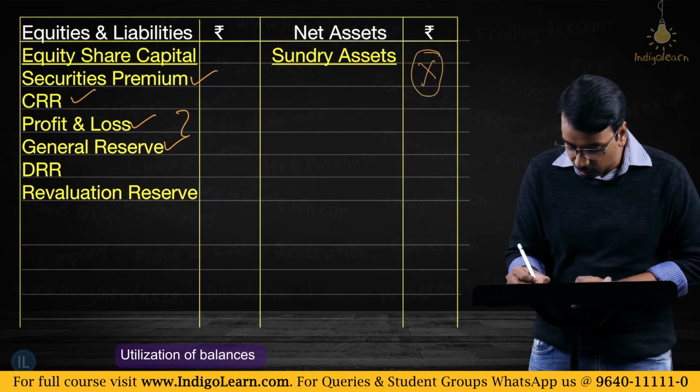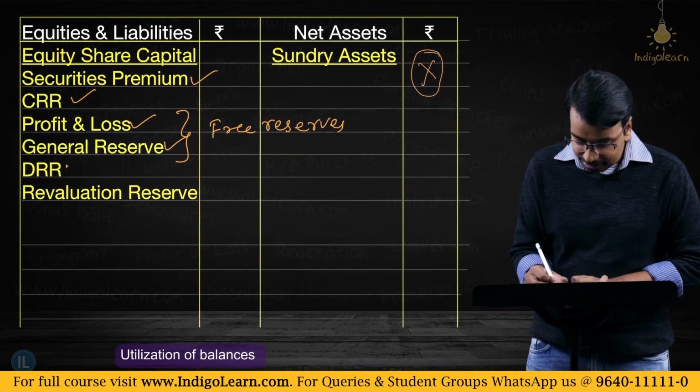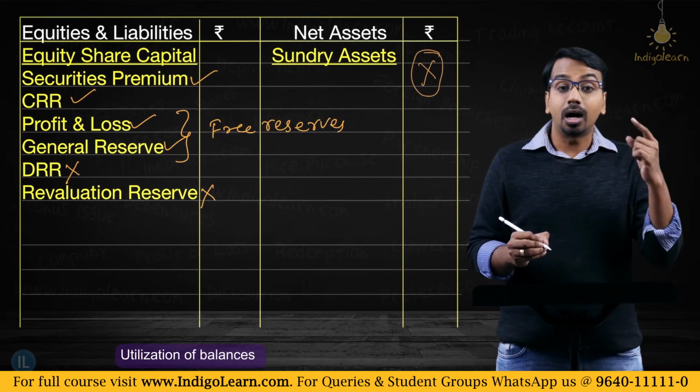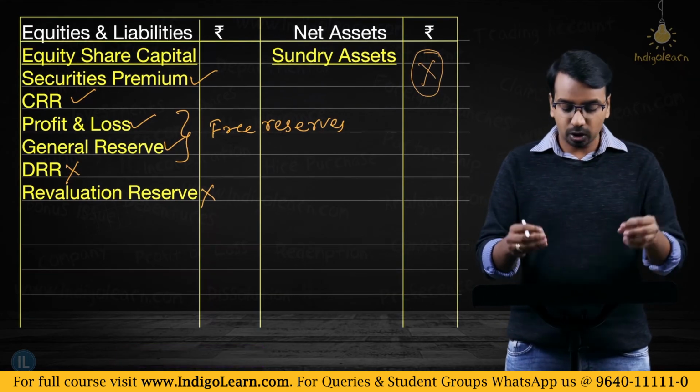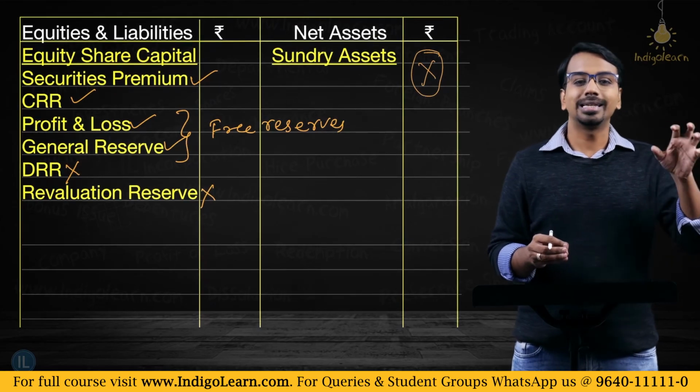This profit and loss account and general reserve are also called your free reserves. I cannot utilize DRR. I cannot utilize revaluation reserve. The other thing that you need to keep in mind is, even on this profit and loss account and general reserve, you have to realize the profits.